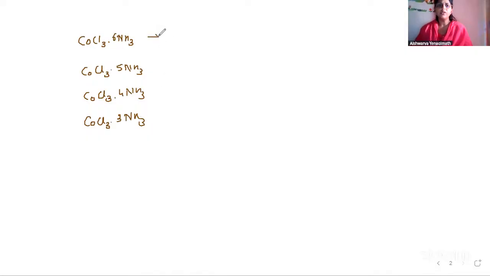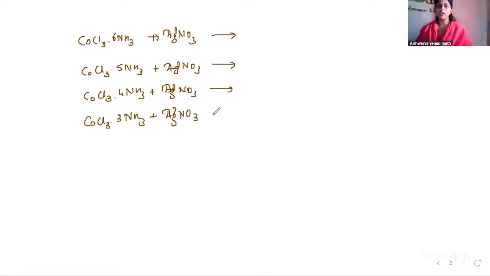AgNO3 is silver nitrate. Each compound he treated with silver nitrate. What he found was that he got white precipitate in the cases treated with excess AgNO3.